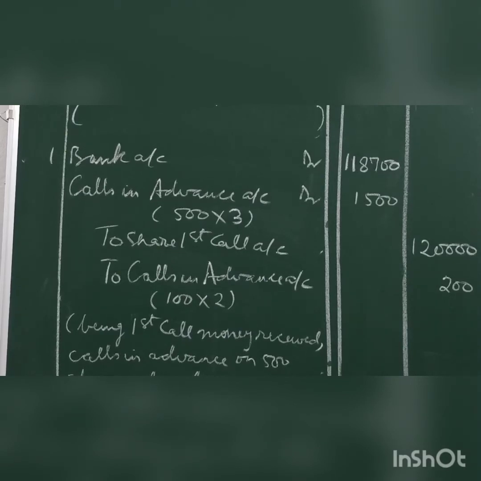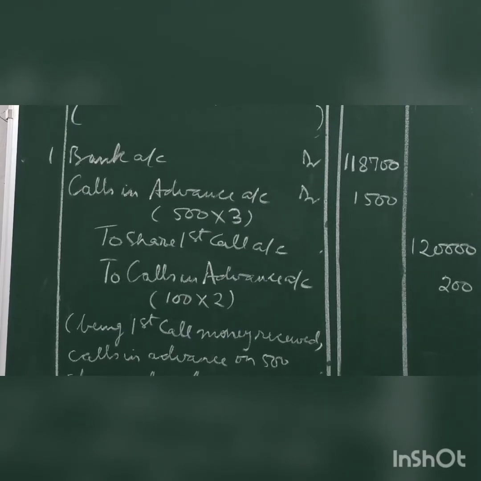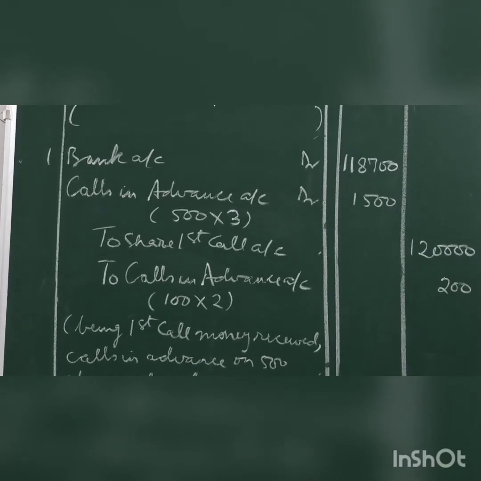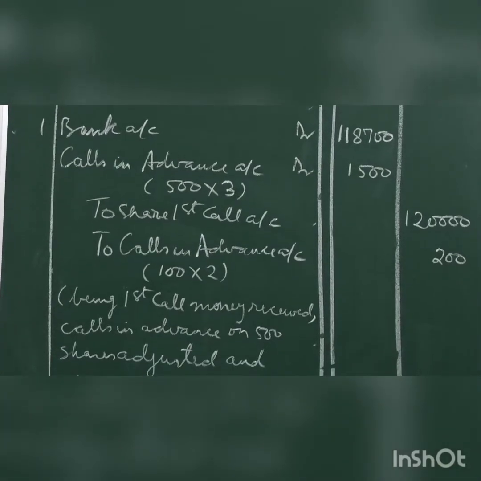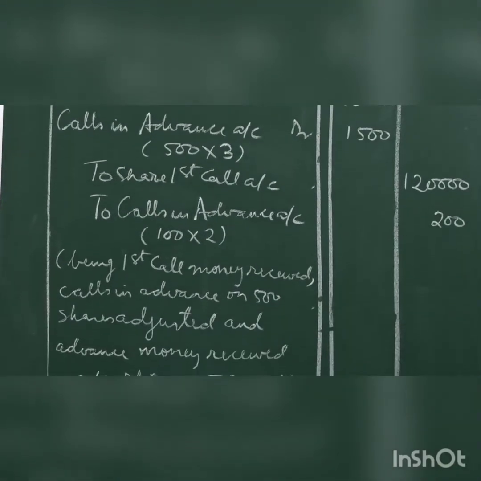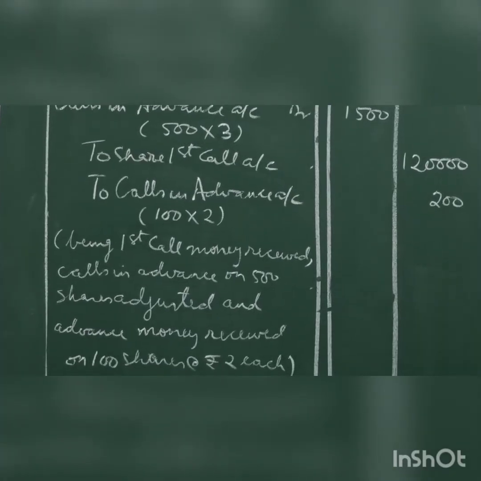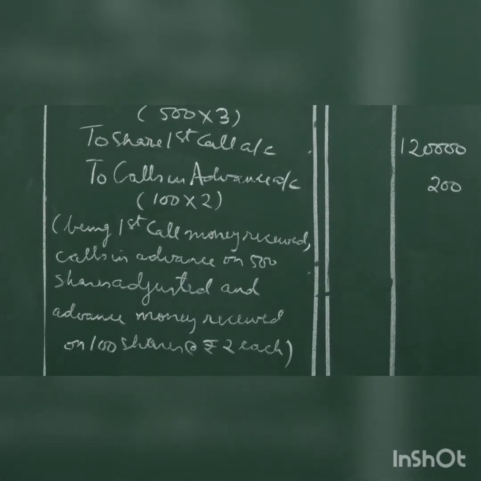And now we have 1,18,700 bank account. Being first call money received, calls in advance on 500 shares adjusted, and advance money received on 100 shares at rupees 2 each.